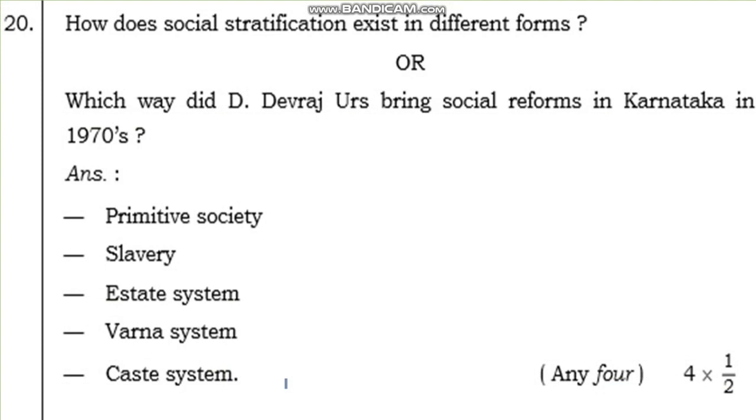So social stratification exists in such forms: primitive society, slavery, estate system, varna system, and caste system. So it is about social stratification.